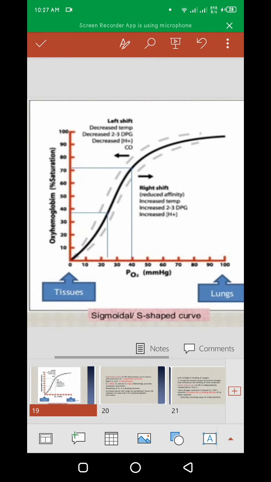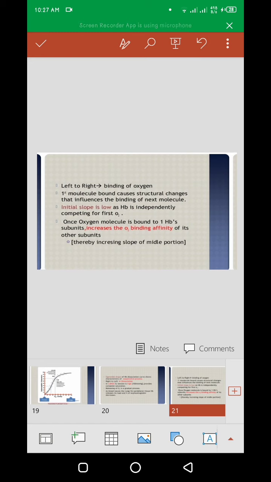Now left to right in the graph, you can see there takes place binding of oxygen. The first molecule bound causes structural changes that influence the binding of the next molecule. When one molecule of oxygen is attached to one heme group of hemoglobin, then structural changes take place, and these structural changes influence the binding of the next oxygen molecule to the heme group.